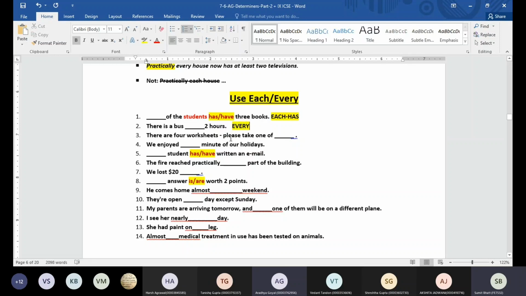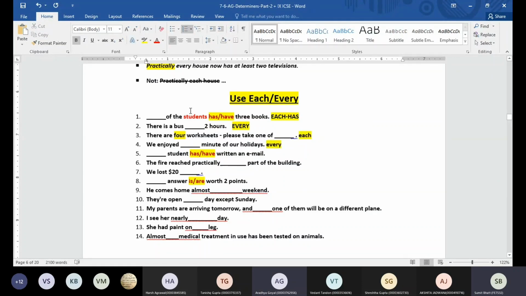Okay, there are 4 worksheets. Please take one of dash. Each. Okay, there are four worksheets. That is going to mean we have a definite number of worksheets, right? Yes, sir. Okay, we enjoyed dash minute of our holidays. Every. Every minute of our holidays.